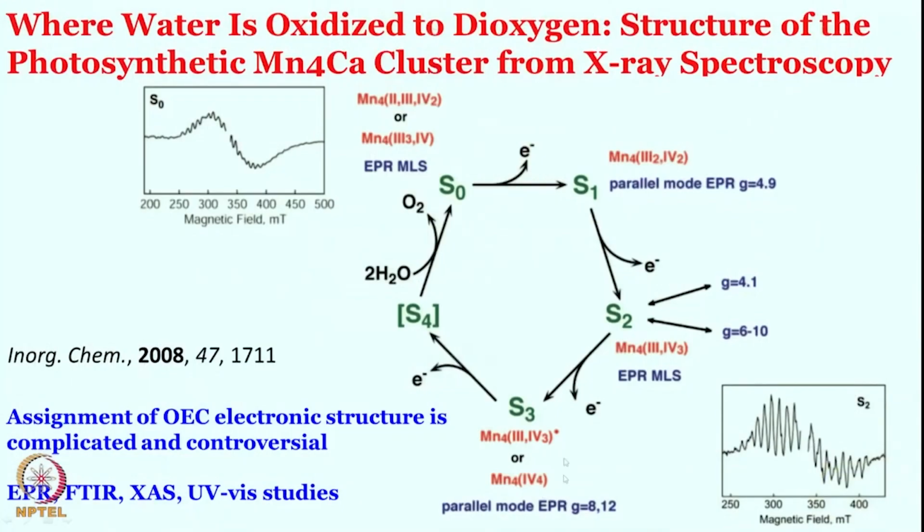FTIR studies, XAS studies, and UV-visible studies were conducted to give rise to the original proposal that we have seen over here. So, finally, once you have this S3 state, one more electron transfer, one more electron oxidation, and subsequent water to oxygen formation is going on. We will see this in a ChemDraw format real soon.